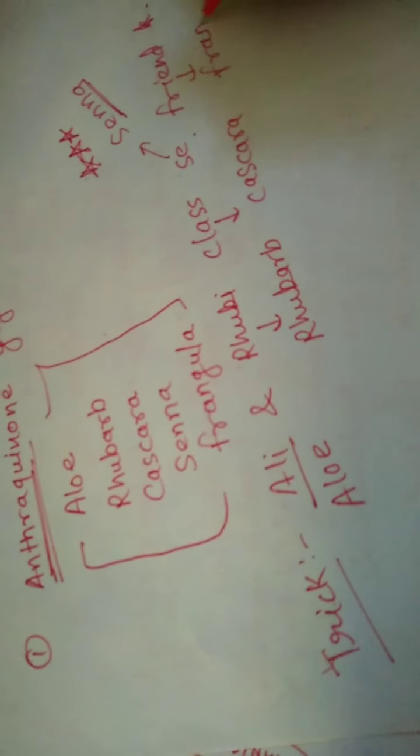Frangula. All examples are important, but generally the questions come from senna, aloe and rhubarb. So Ali and Ruby class से friend है is a trick for anthraquinone glycosides: aloe, rhubarb, cascara, senna and frangula.